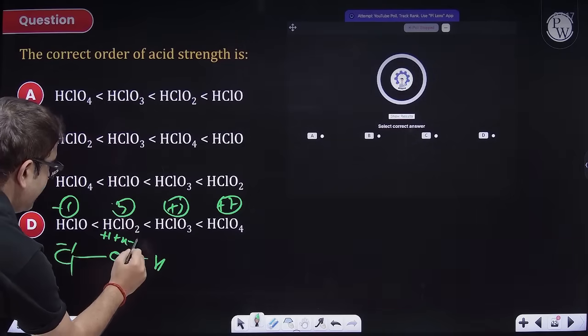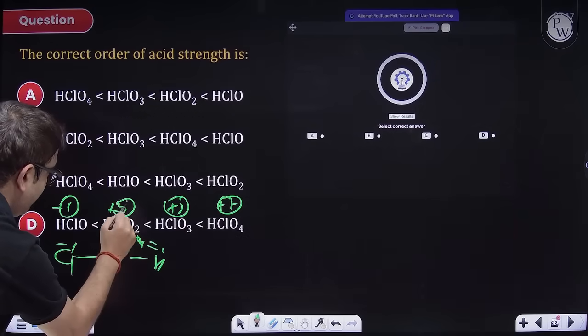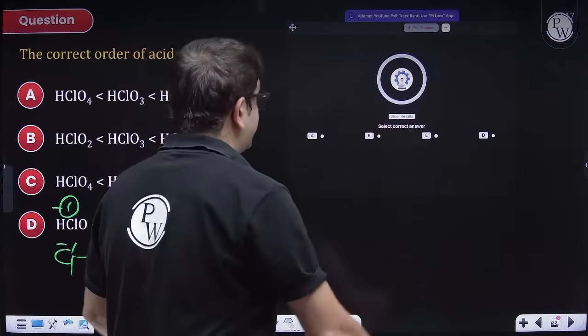+1 plus X minus 4 equals 0. So here it will be +3. So the more the oxidation state, obviously D will be your answer.